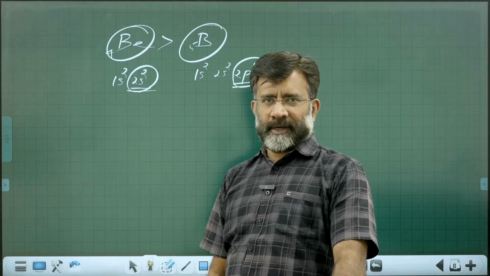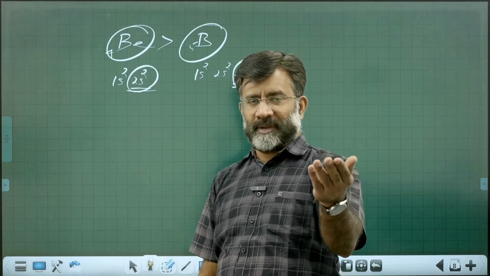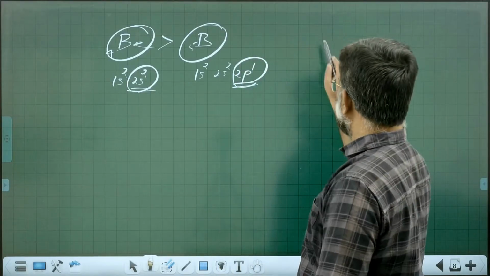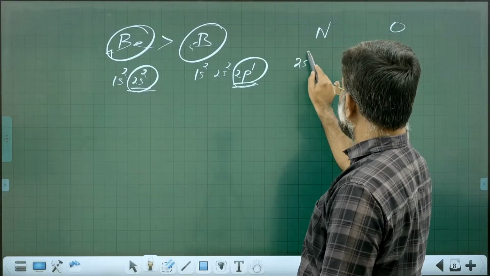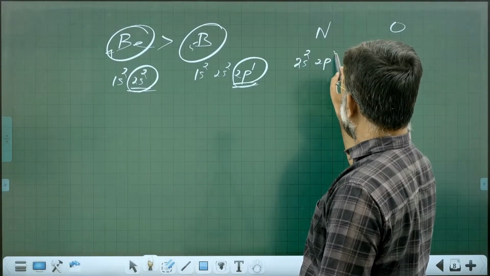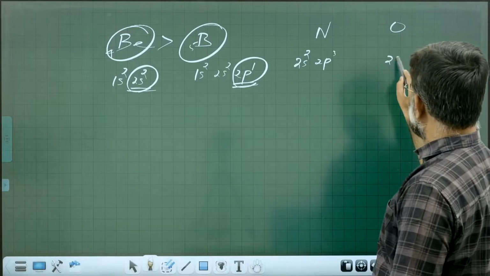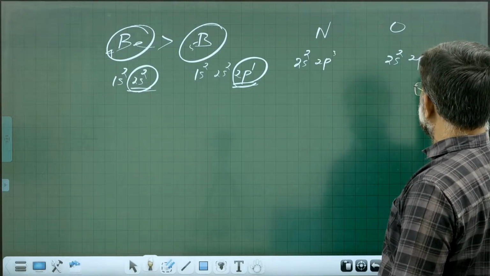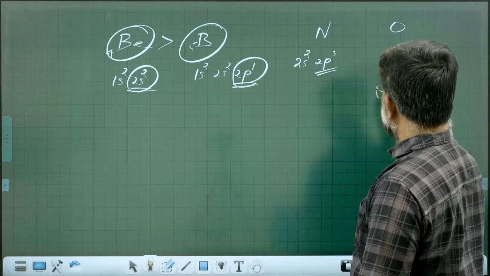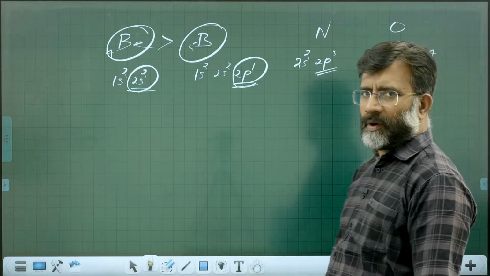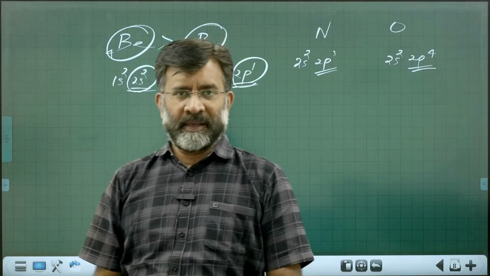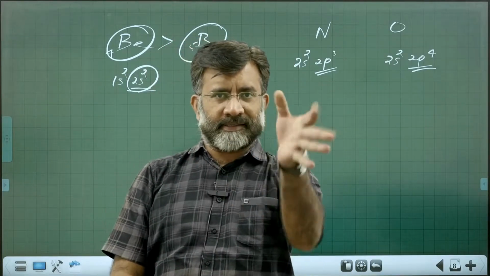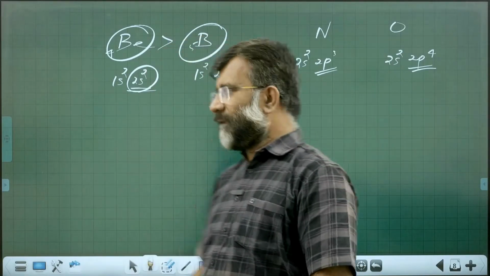What about nitrogen and oxygen? That is much more famous, maybe known to more people. Between nitrogen and oxygen, nitrogen having 2s2, 2p3 configuration, oxygen having 2s2, 2p4 configuration, and the point lies here. Already you might have got the idea. P3 configuration has got something special. P3 configuration is extra stable due to half-filled configuration.